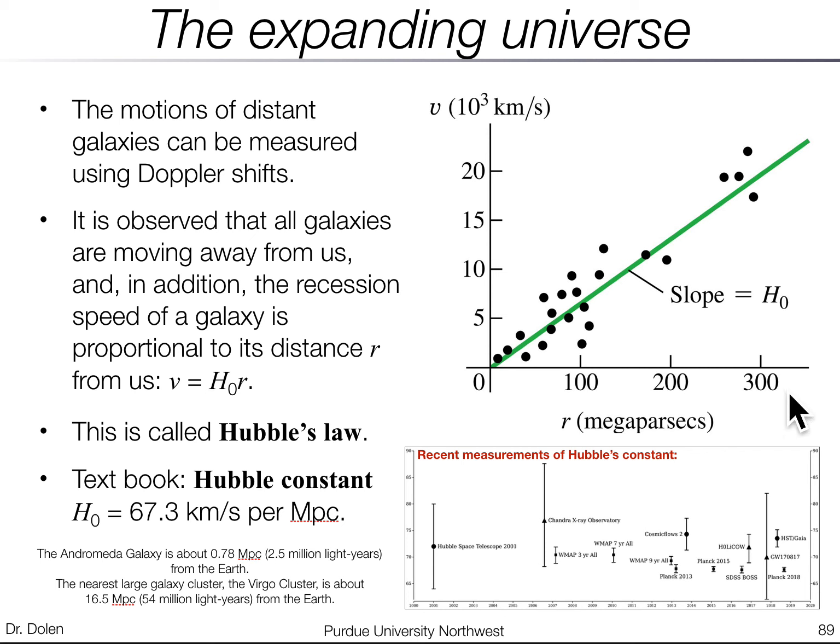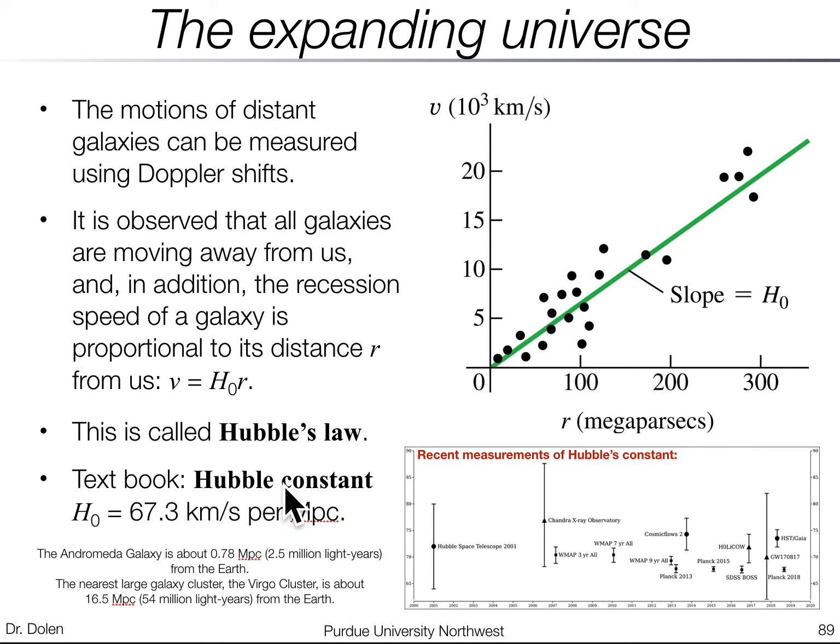So the x-axis is distance, the y-axis is the velocity. How fast are these galaxies moving away from us? And you can see there's a nice linear relationship where the farther away a galaxy is, the faster it is moving away from us. Okay, so this is called Hubble's law, and the slope of this linear fit here is called H sub 0, or Hubble's constant. And so this is something that is a really important thing to study, has a profound effect on just understanding our universe as a whole.